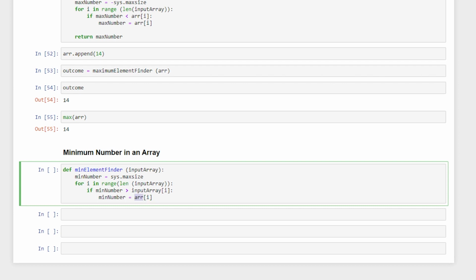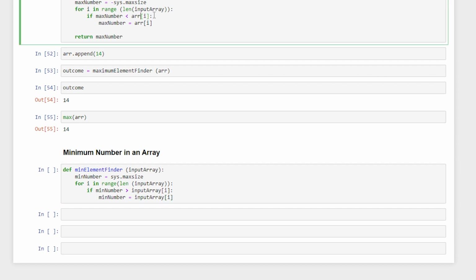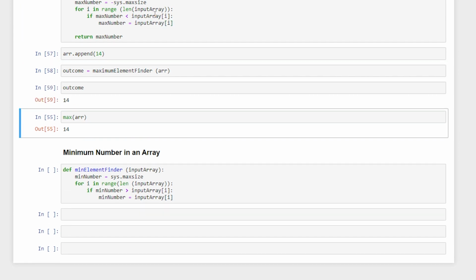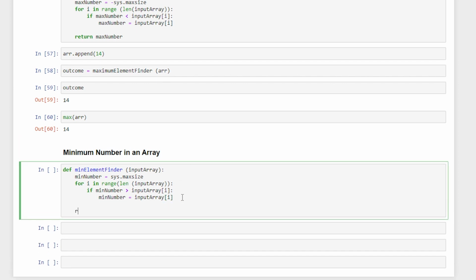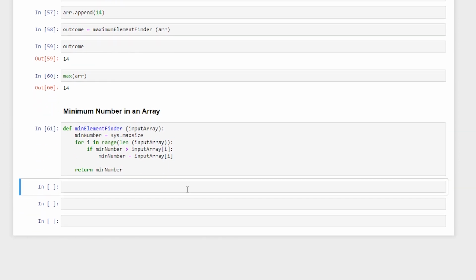Whatever I have in my input array, since this was globally declared, it actually worked, but that is not the way. I made a mistake over here. Input array was on both sides. So if I run it, it is going to stay the same. And here I want to just return that min number. Okay, so our logic is ready.